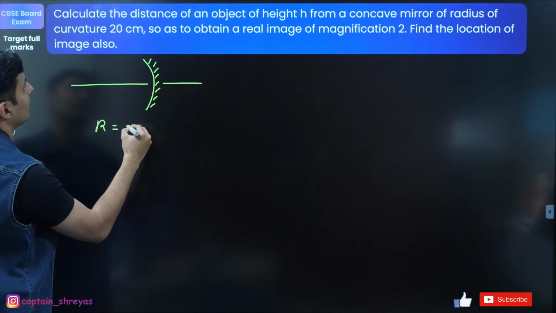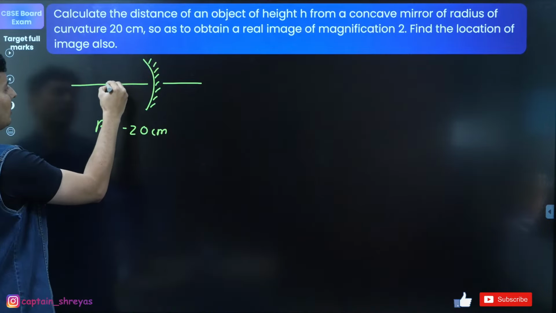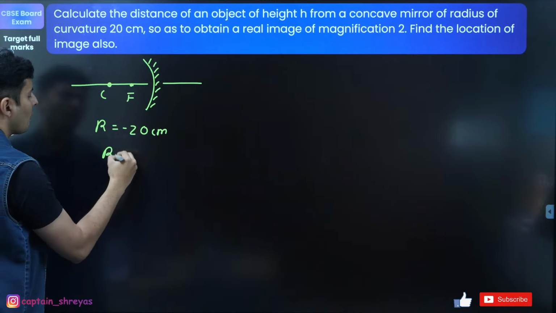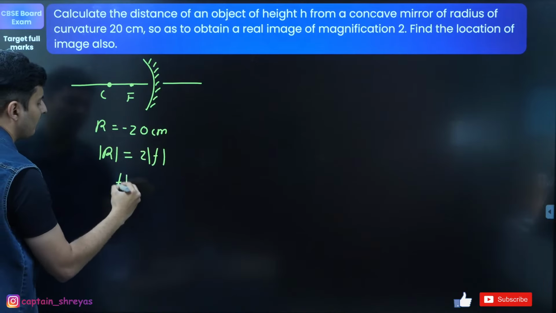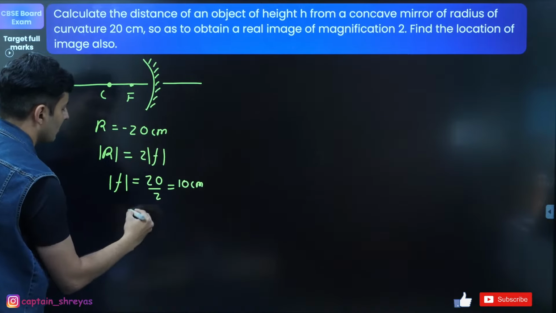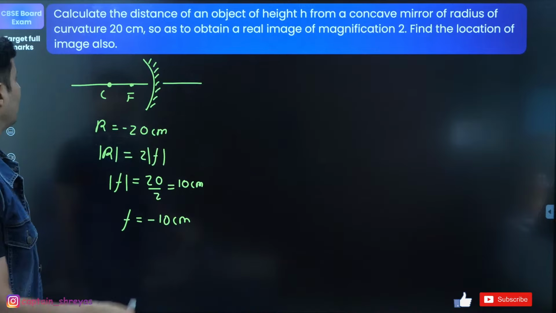Radius of curvature is 20 centimeter, but actually it will be minus because the center of curvature and focal point will be on the left. And we all know the magnitude of R is basically 2f. So, f magnitude wise will be 20 by 2, which is 10 centimeters, but sign wise it will be minus 10 centimeters. I know the focal length.